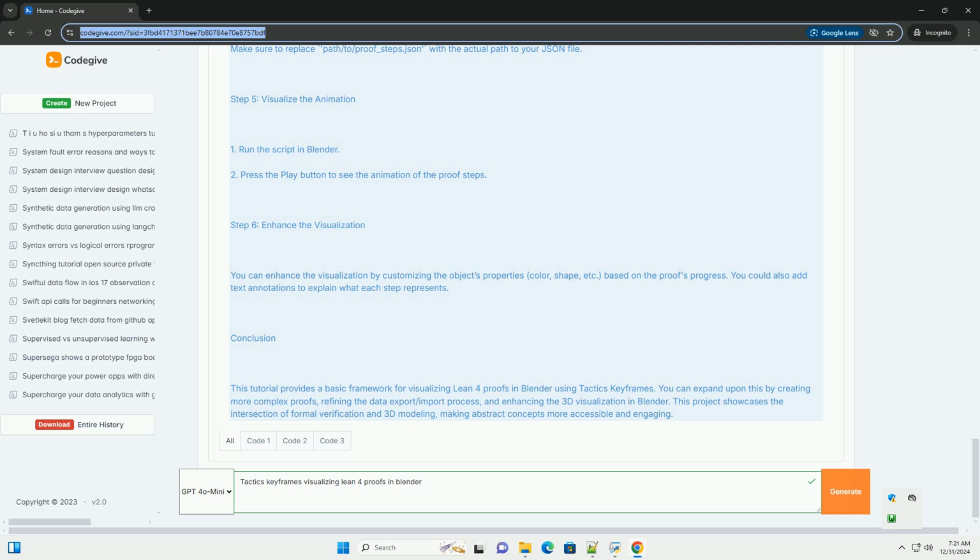Proof_steps equals json.load, f. Assume we have an object to animate. Obj equals bpy.context.active_object. Create keyframes based on the proof steps. For i, step in enumerate, proof_steps. Frame_number equals i*10. Adjust the frame spacing as needed.